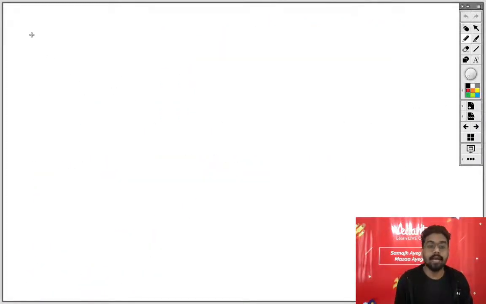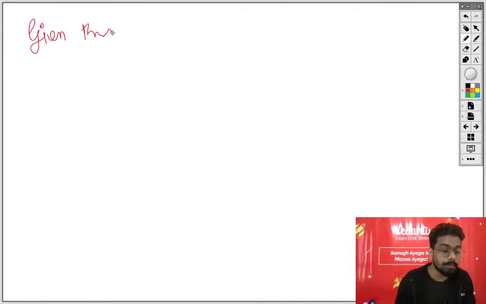Now, what is given? Write down. It is given, in the same manner as you will write down your answer in the examination, that vertex is 0,0 and focus is 3,0. Okay? Vertex is 0,0 and focus is 3,0. What is the meaning of the vertex? Vertex is the midpoint of the focus and the point which is the intersection of